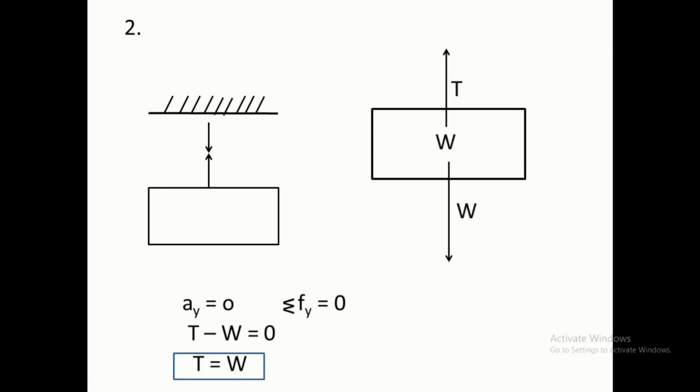Similarly, in this case, one thing to remember, tension always acts away from the body. Now the tension will act in the upward direction and the weight W will act in the downward direction. As the block is not moving, acceleration in the y direction is 0. Therefore summation Fy is equal to 0, T minus W is equal to 0. Therefore T is equal to W.